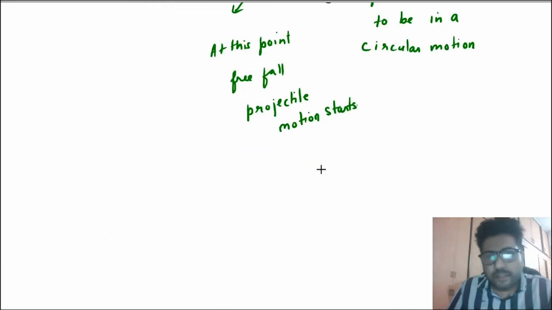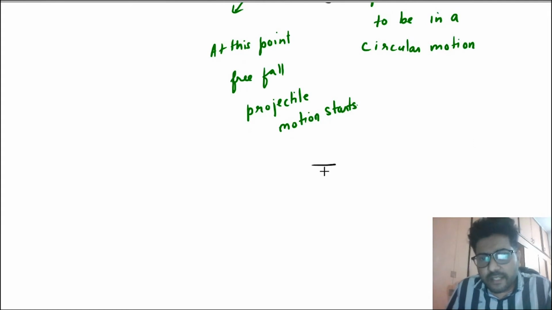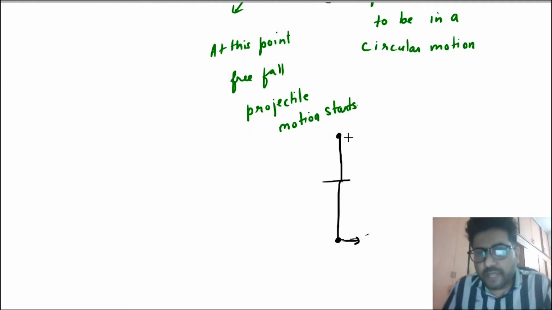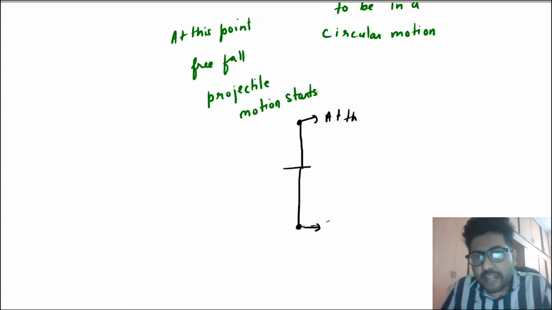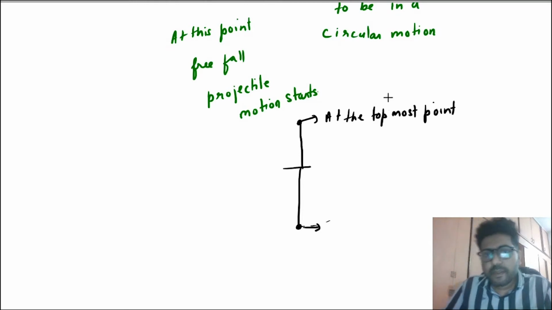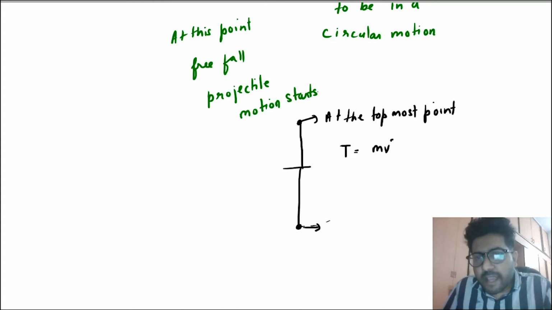Okay. Suppose you have given enough velocity at the lowest point so that it is able to reach the topmost point without tension becoming 0. Now at the topmost point, if it is able to reach, only for that case we are talking, what will happen? Tension will be mv square by L minus mg cos theta.